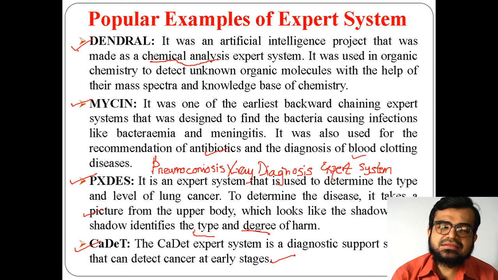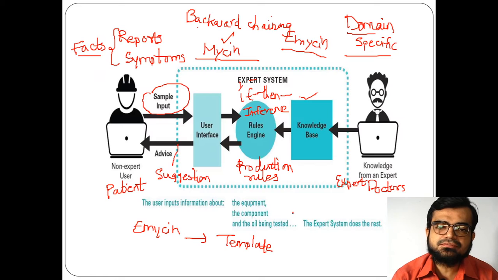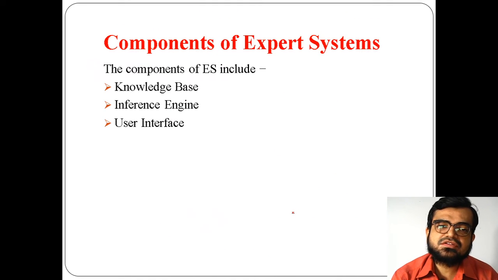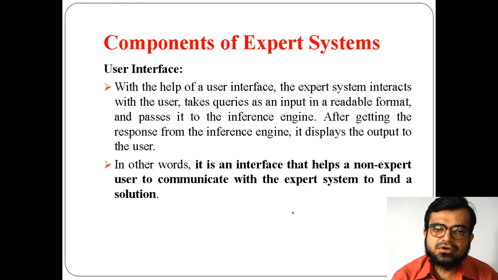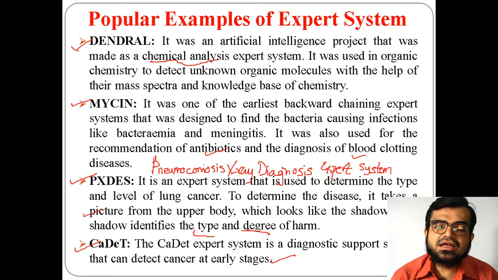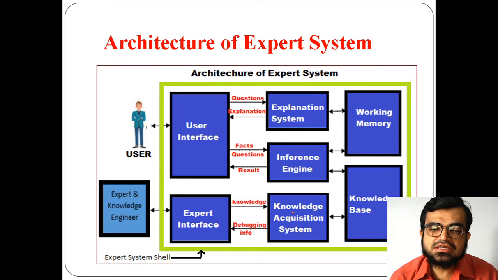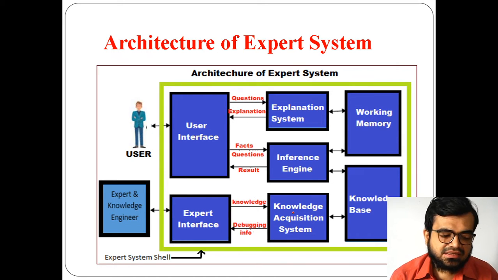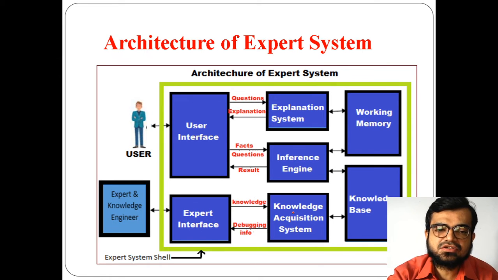So basically in the previous session we have seen the components of expert system. In the components of expert system we have seen the major components such as knowledge base, inference engine and user interface. Now with the help of these components we are framing an architecture of expert system. So now we'll see more precisely, more clearly and in more detail how this architecture is framed for an expert system.